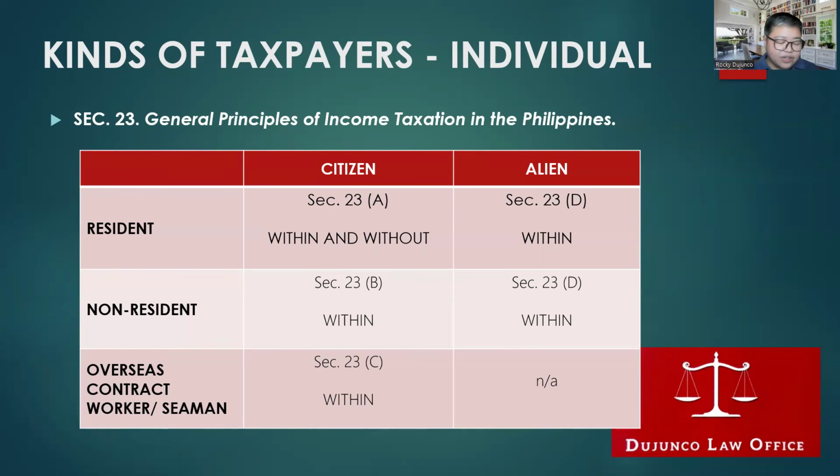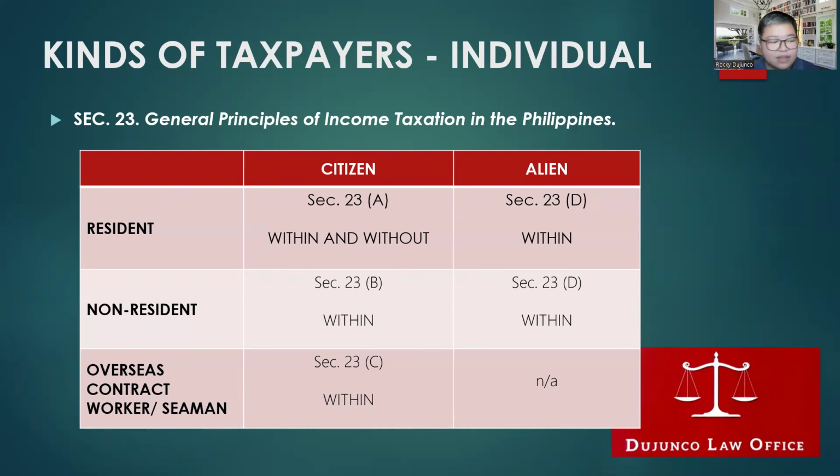Okay? And then the third one, an individual citizen of the Philippines who is working and deriving income from abroad as an overseas contract worker. So he is an OCW or he can be a seaman, taxable only on income from within. And then, letter D, an alien individual, whether a resident or not. So you will see, in the alien column, both boxes refer to 23D. It doesn't matter whether resident or non-resident.